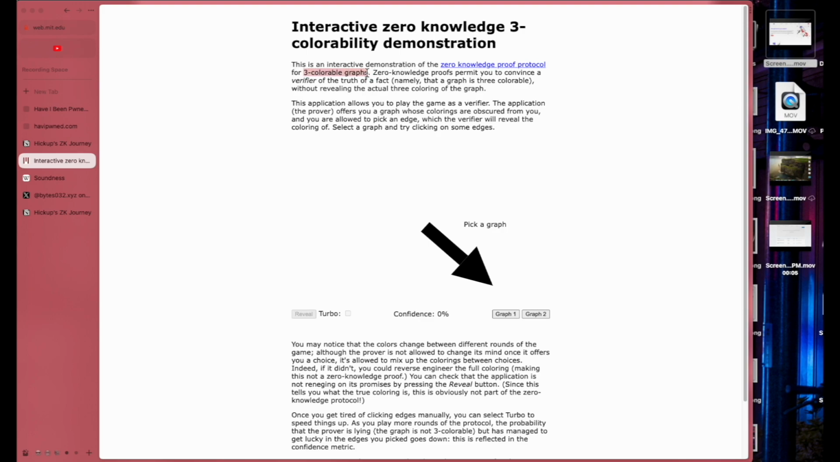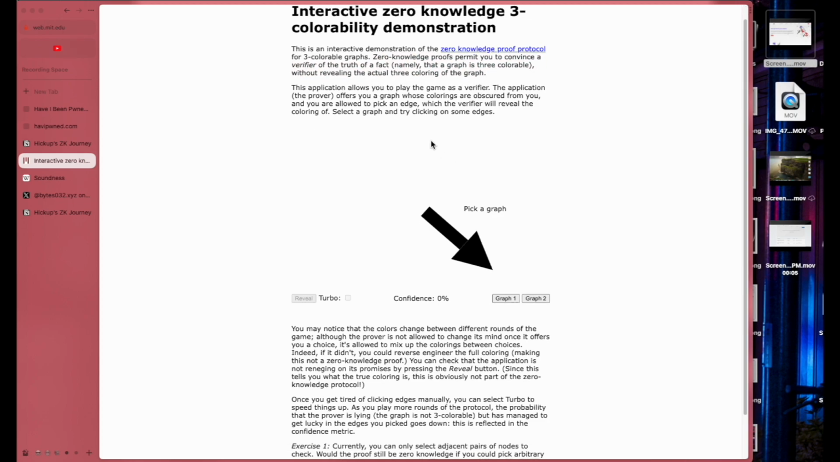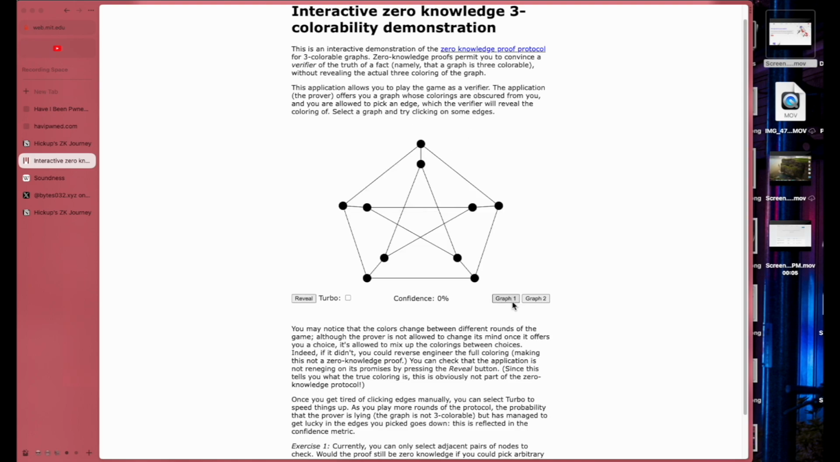3-colorable graphs permit you to convince or verify the truth of a fact. Okay. Play the game as a verifier, right? So I'm not Google in this case. All right, graph 1. Boom.